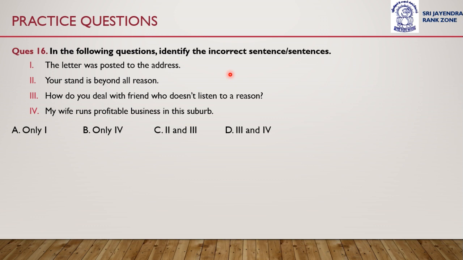Question number 16 is: in the following questions, identify the incorrect sentence or sentences. Here, four different sentences are given, and we have to identify which of the following sentences are incorrect. The letter was posted to the address. Sentence 2 is: your stand is beyond all reason. This is the second sentence. Third sentence is: how do you deal with friend who doesn't listen to a reason?